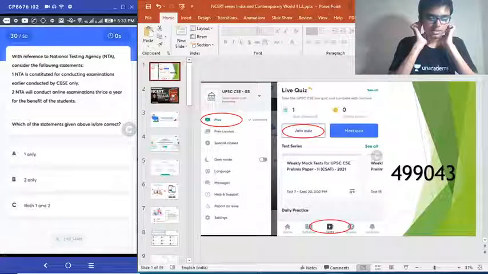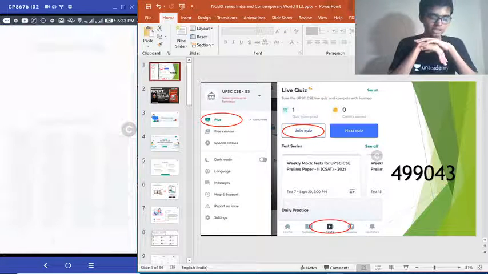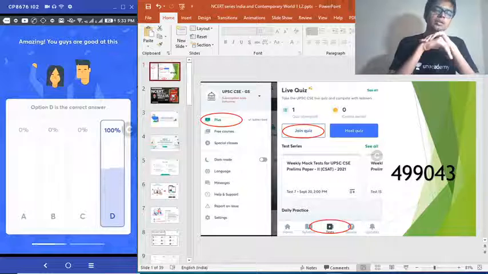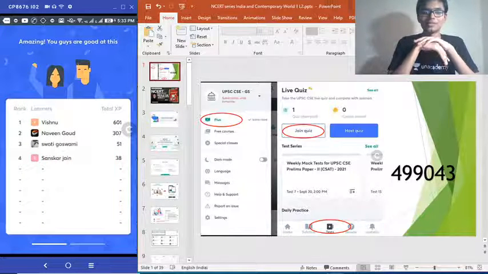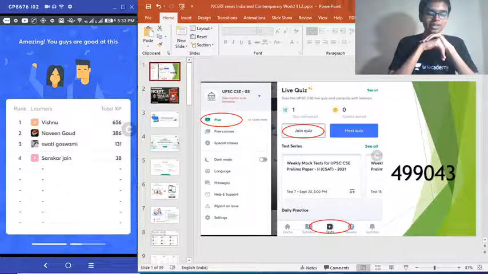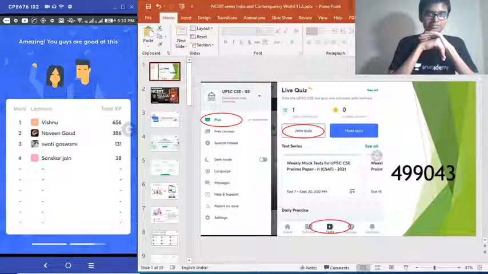I think this is a simple question. Correct answer to question number 30 is option D. None of the above. Everybody getting it. Very good. You can easily eliminate. That is the advantage.